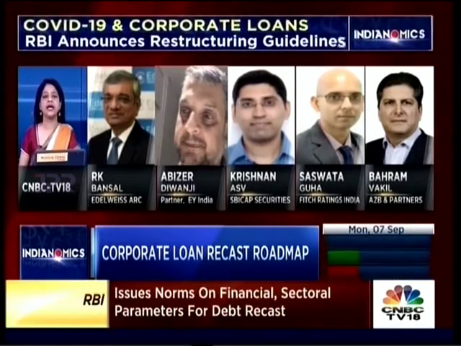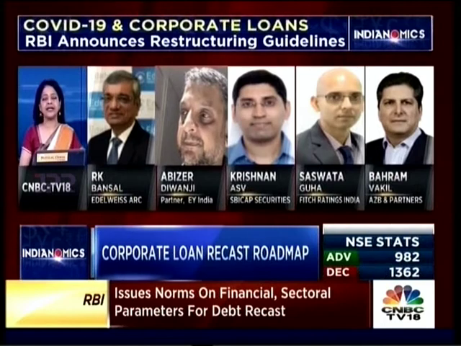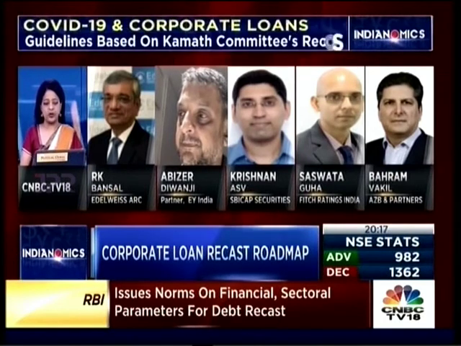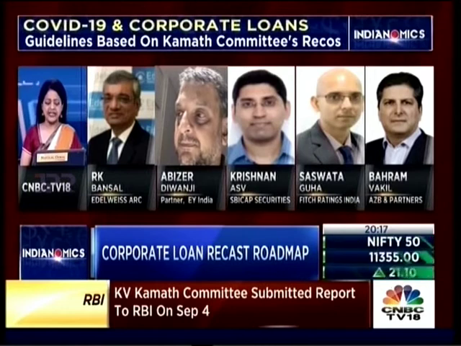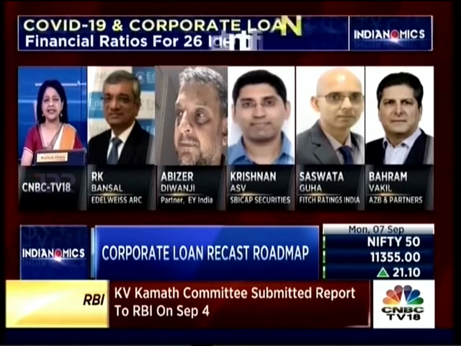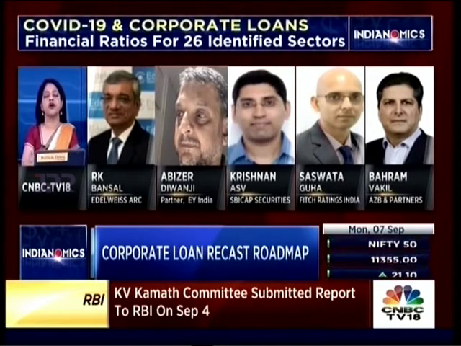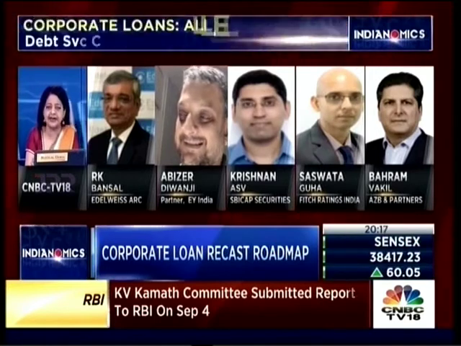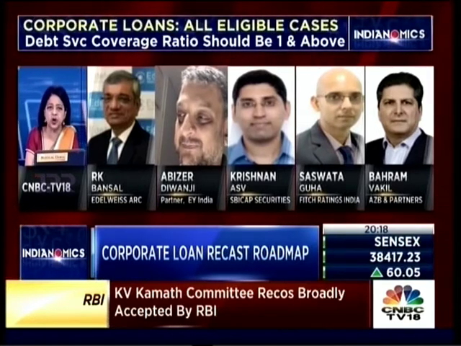Mr. Bansal, I don't know how much of the circular you could see, but elaborate ceilings and floors have been given for 5 different ratios for 26 sectors by the Kamath panel, which RBI has included in the circular. Do you think this will mean that we will get a more realistic set of resolution plans when banks sit down to resolve?